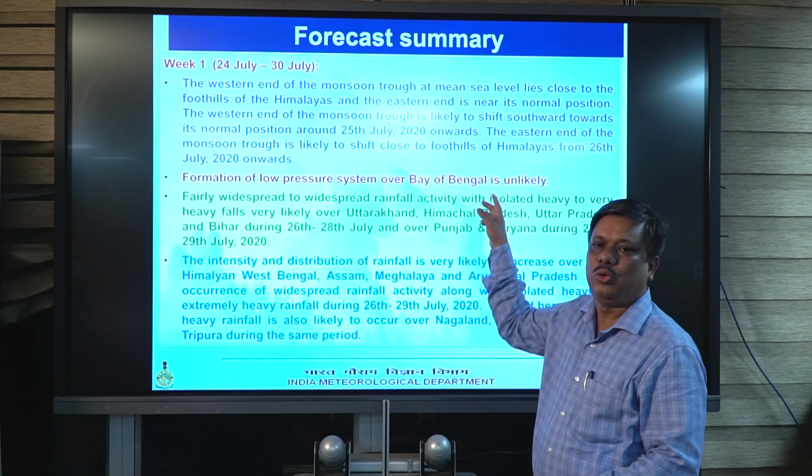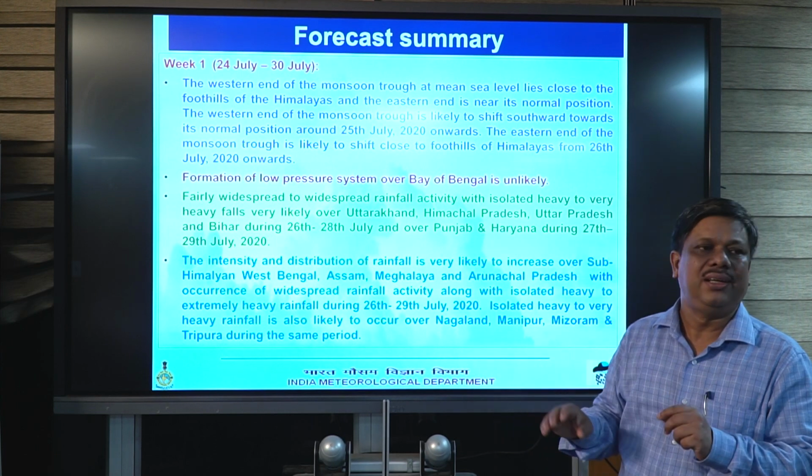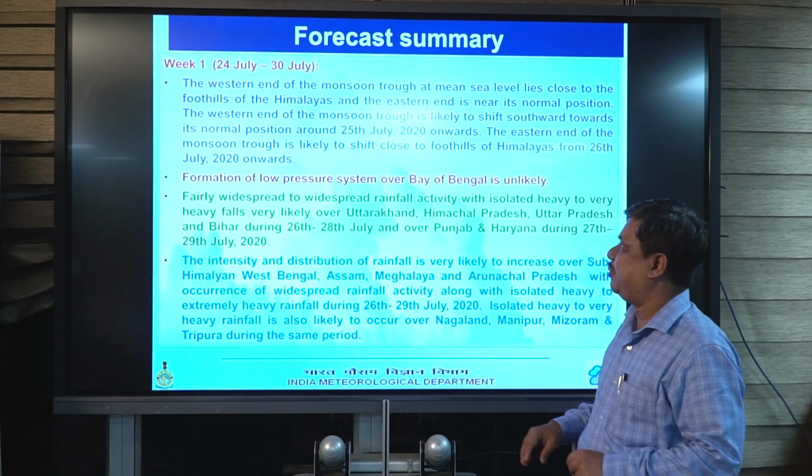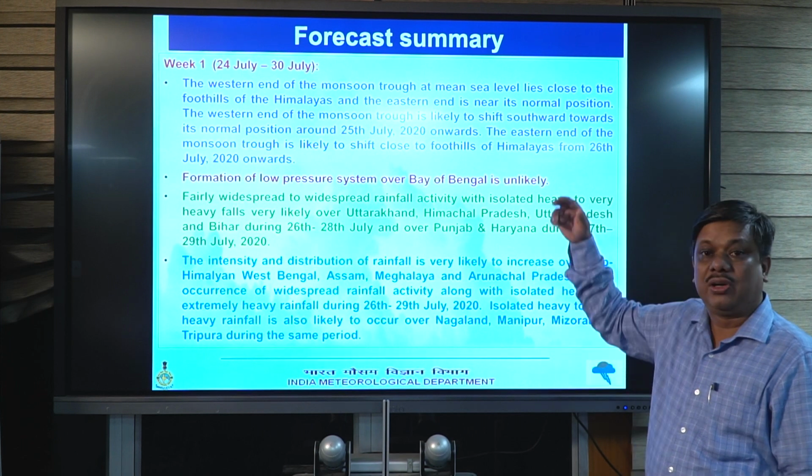And now the formation of a low pressure over the Bay of Bengal, which is the main part of the monsoon, is still unlikely for the first week, and fairly widespread rainfall activity will be happening over northwest India.